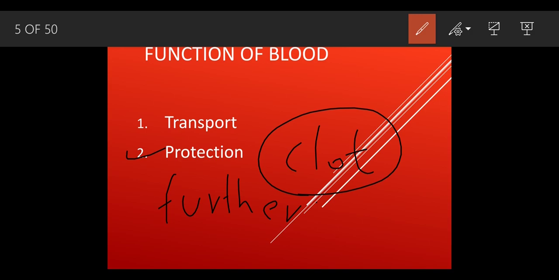See, whenever we get a cut, that surface area is open, so at that time many germs can enter, so it becomes very dangerous for humans, because if any bacteria enters, it can make us ill. The person should not feel ill, he should be healthy. This clot helps our body prevent the bacteria from coming inside the body.